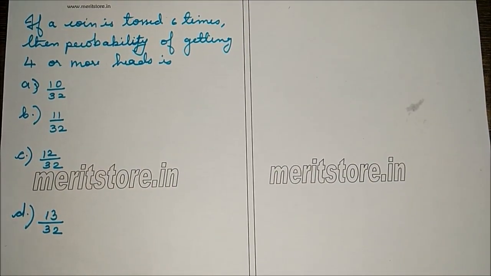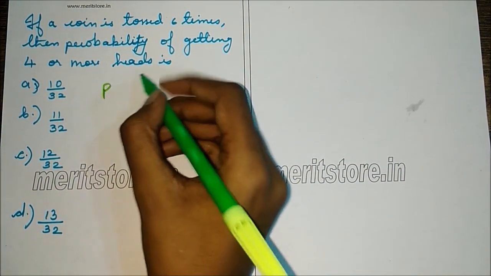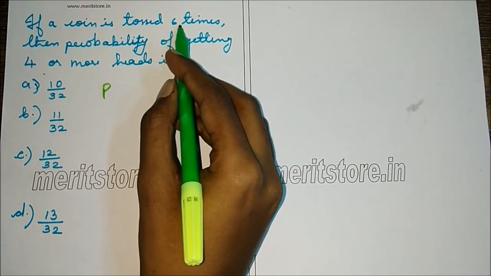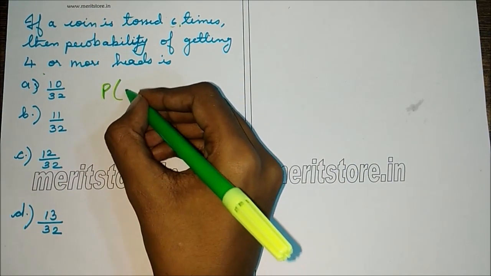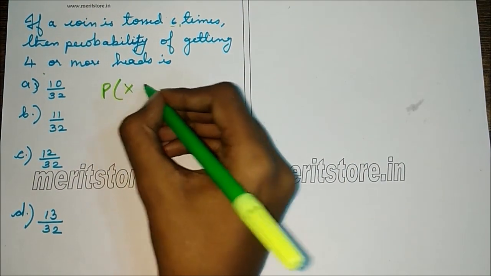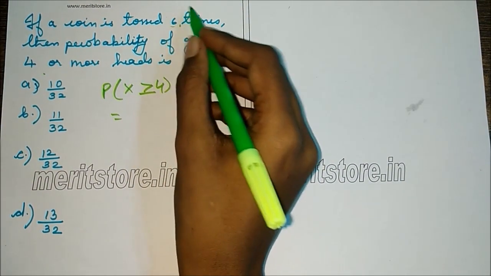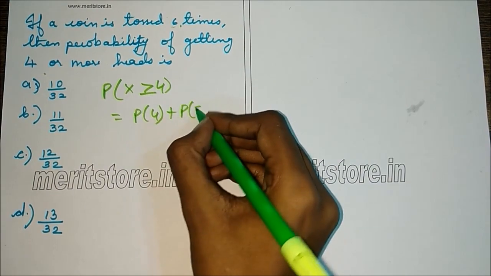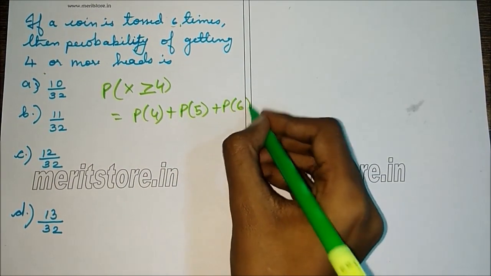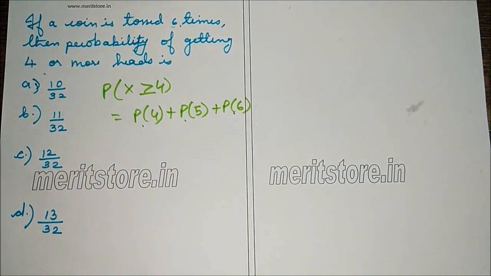Next question is, if a coin is tossed 6 times, then the probability of getting 4 or more heads is. What we are supposed to find is the probability of getting 4 or more heads from 6 tosses. So it can be either 4 or greater than 4. Since the number of tosses is 6, it will be P of 4 plus P of 5 plus P of 6. So what we had to find is P of 4 plus P of 5 plus P of 6.